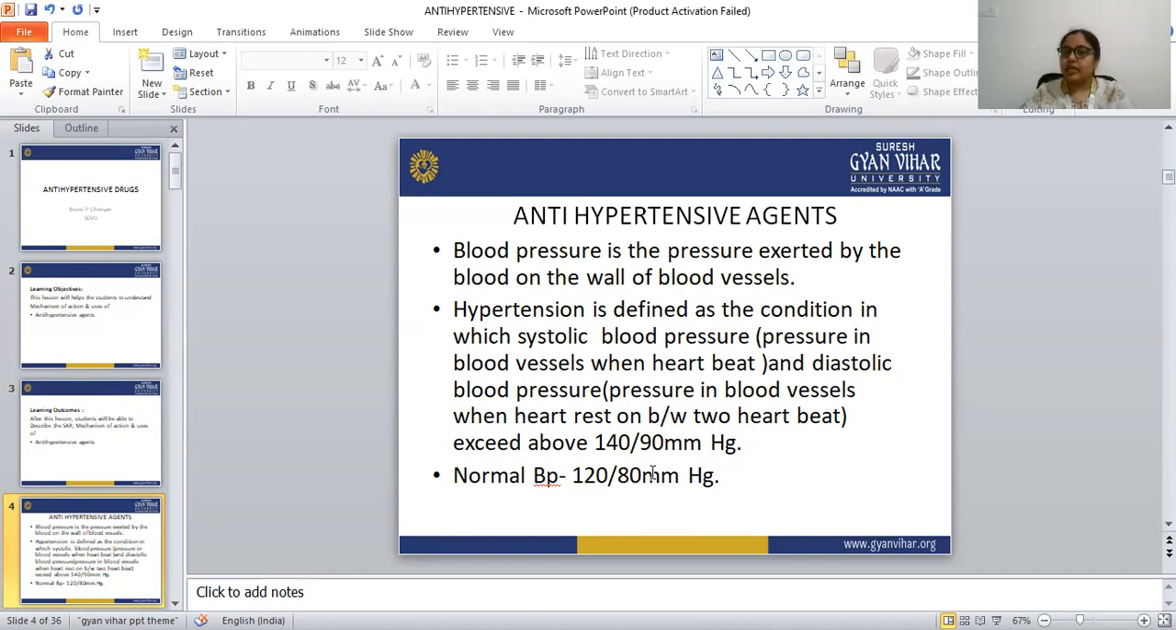And blood pressure is the pressure that is exerted by the blood on the wall of the blood vessels. In the blood vessel there is always blood.